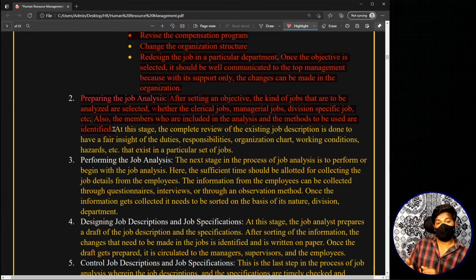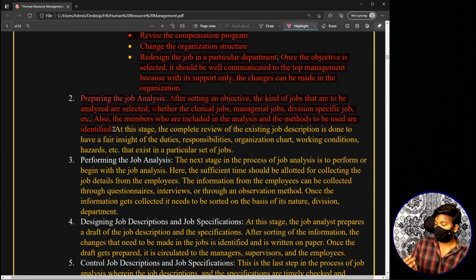The second thing I do is I shortlist all the jobs that I actually want to do job analysis for, and also I choose the people who I think should do this job analysis. For example, one job analysis can be done by a single person. If there are 60 to 70 or 70 to 80 jobs that you want to restructure or redesign or change in an organization, a single person can do it, but it will take a hell lot of time.